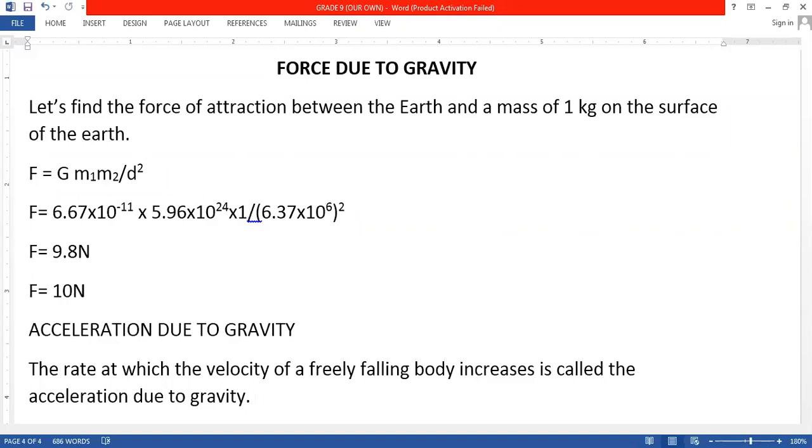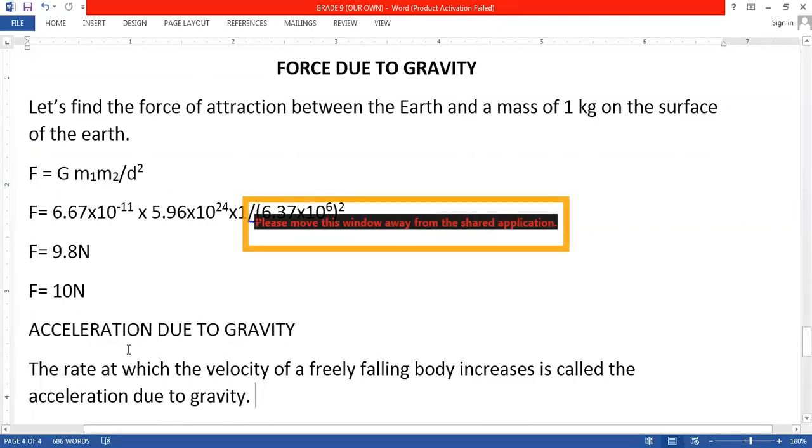This is the meaning of the term acceleration due to gravity.